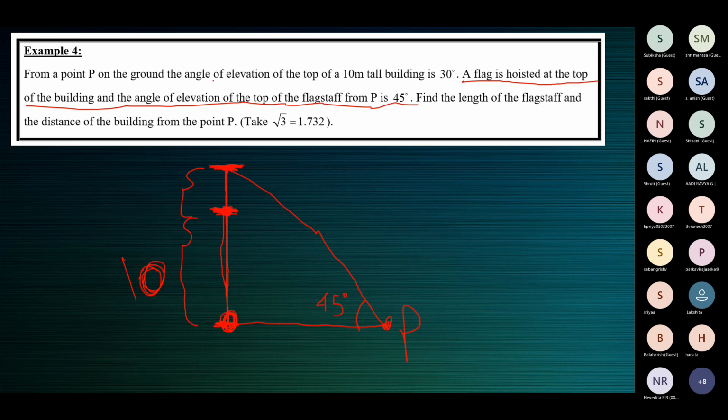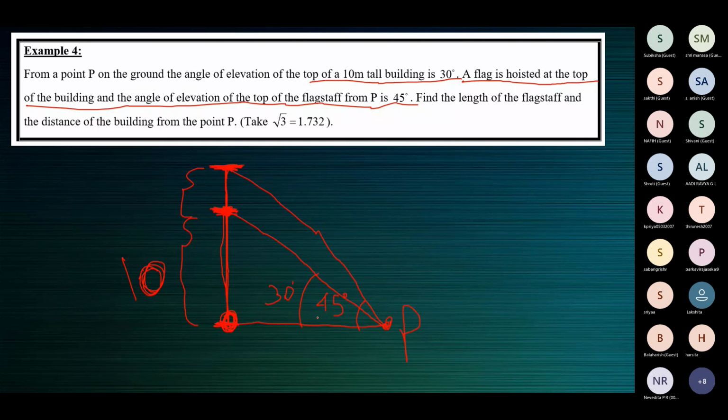From the same point P on the ground, the elevation of the top of the building is 30 degrees.